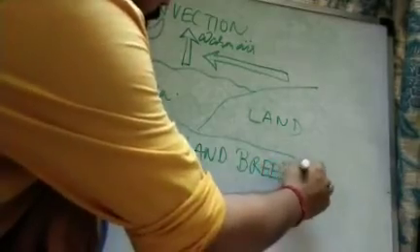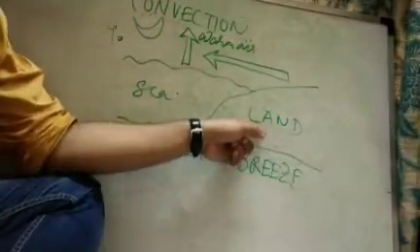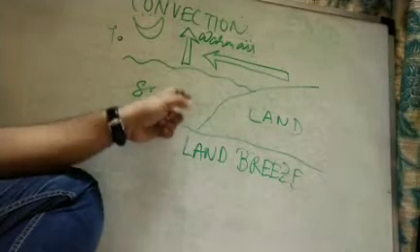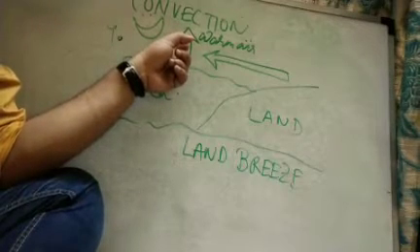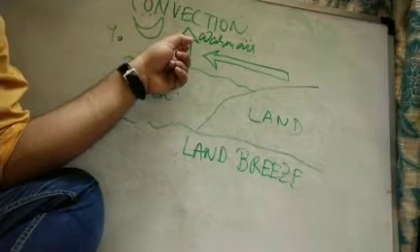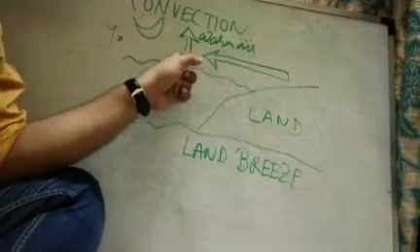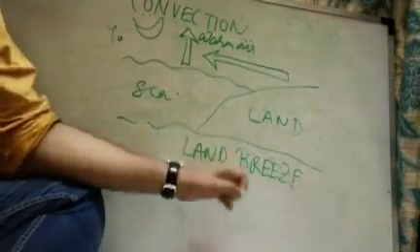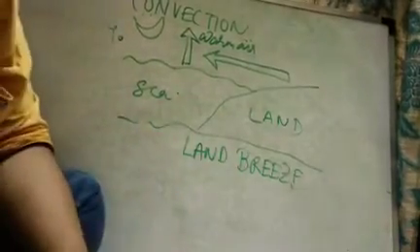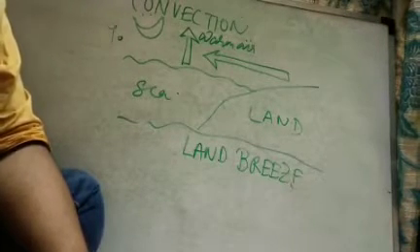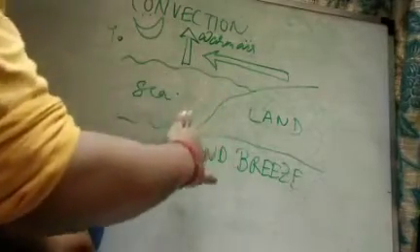I repeat, during night, the land cools more quickly as compared to sea water. So the air above the sea water is still warmer, and we know that warm air rises up. As soon as the warm air above the sea rises up, there is a vacant position created above the sea. To fill up this vacant position, the cooler air from the land rushes towards the sea, hence giving rise to land breeze.